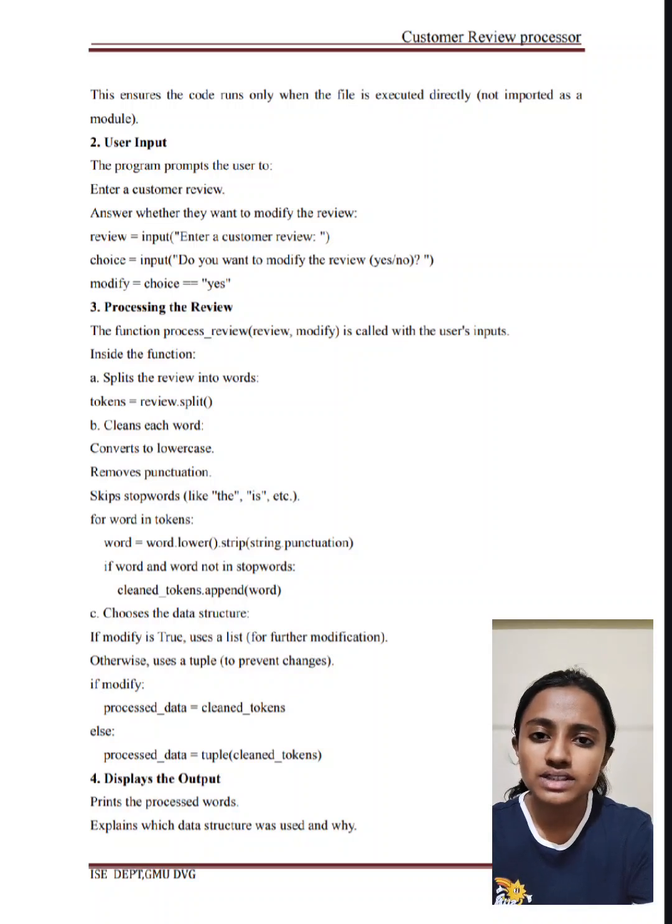Next, it chooses the data structure. If modify is true, it uses a list, and otherwise it uses a tuple. And for displaying the output, it prints the processed words and explains which data structure is used and why.